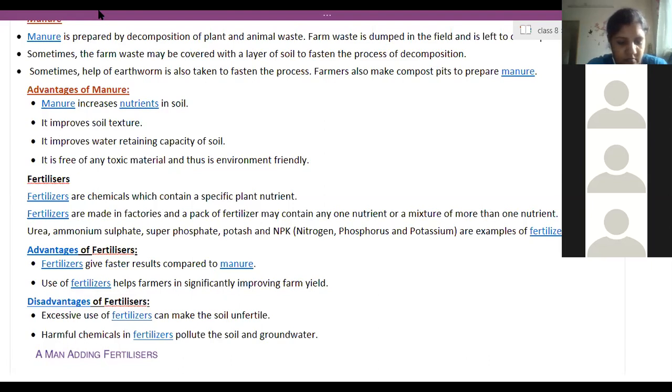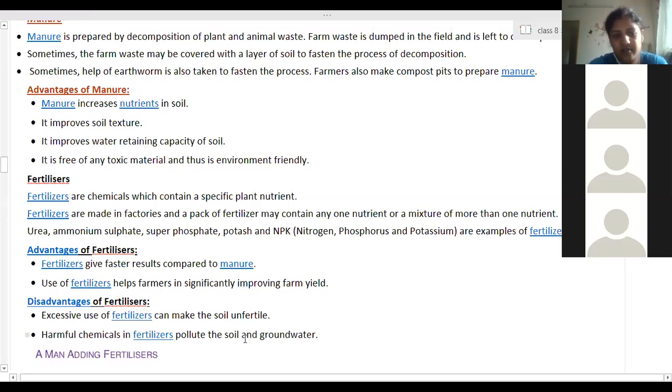Ma'am, should we write the advantages also? Yes, everything till this part. Disadvantages of fertilizers. Everything till this part you have to write. Okay, ma'am.